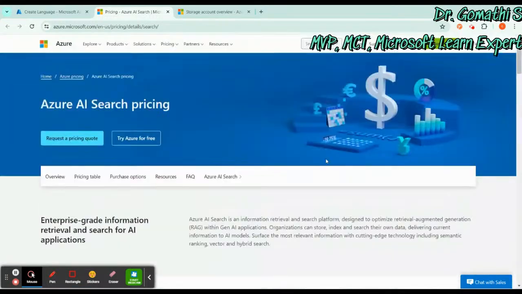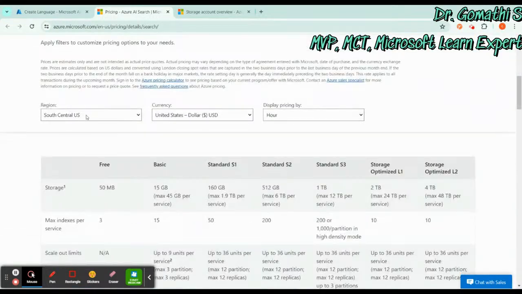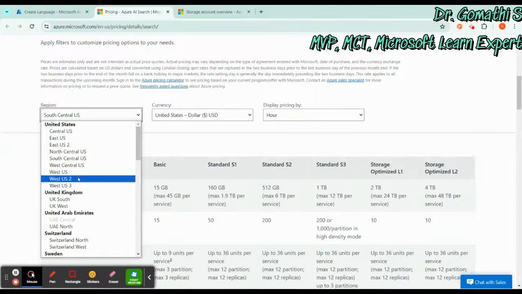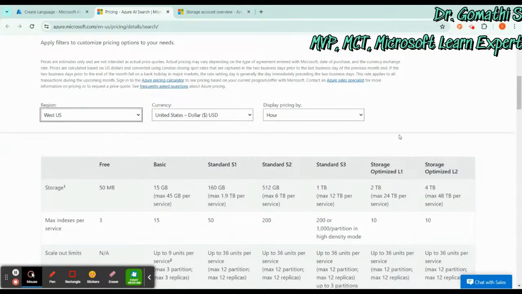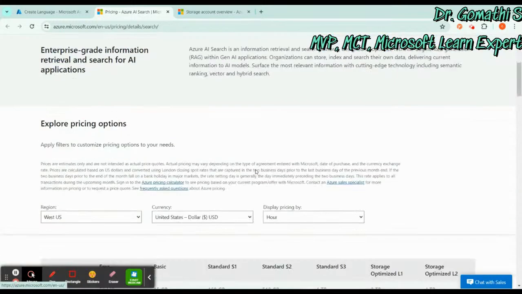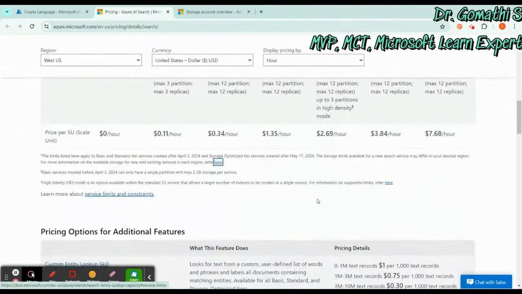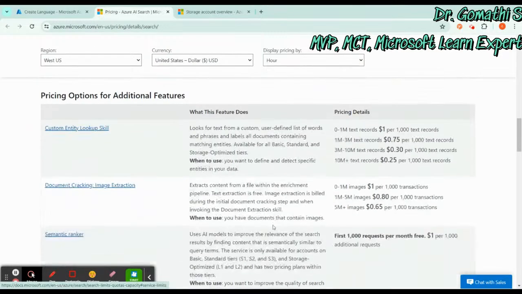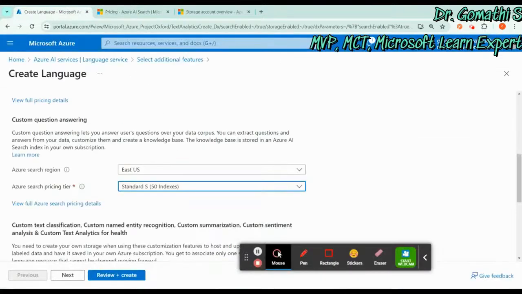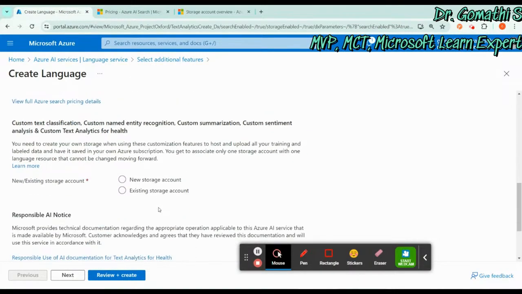Okay, so this is what the details are about, and it is showing for south central US. If you go with west US, you can see what is the pricing per hour and everything. You can see how the pricing works. Okay, so this is how you can just change and see the pricing rate. So this is the pricing rate.